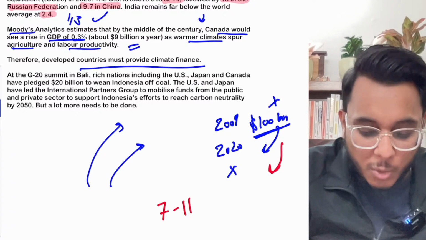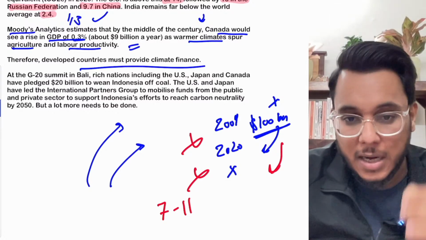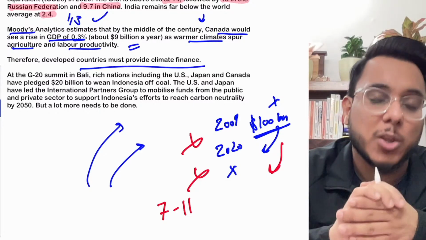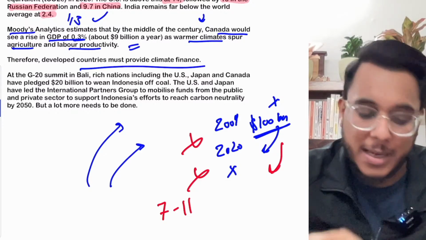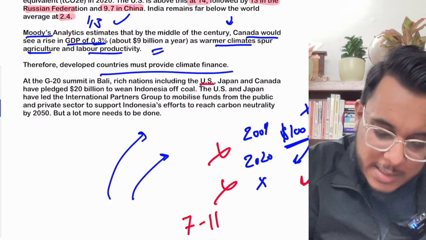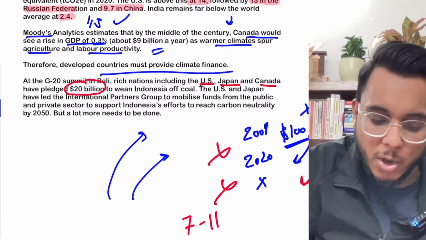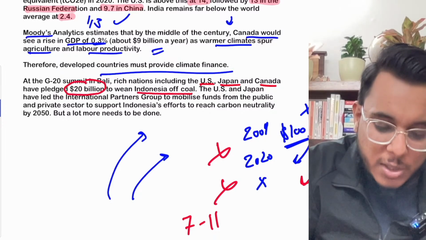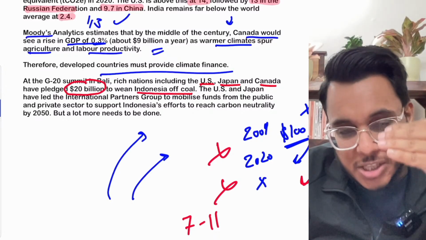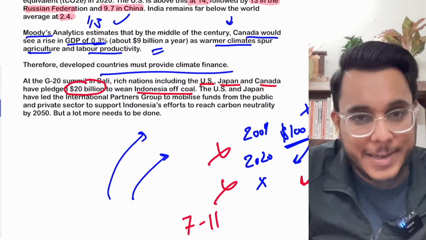Up till now, no consensus has been made on climate finance. Even the $100 billion target has not been achieved. One positive development, though, happened in Bali. What is the positive development? The rich nations, which include the USA, Japan, Canada, have said they will provide $20 billion to wean Indonesia off coal, so that Indonesia's dependence on coal can be reduced and Indonesia can switch to renewable energies.